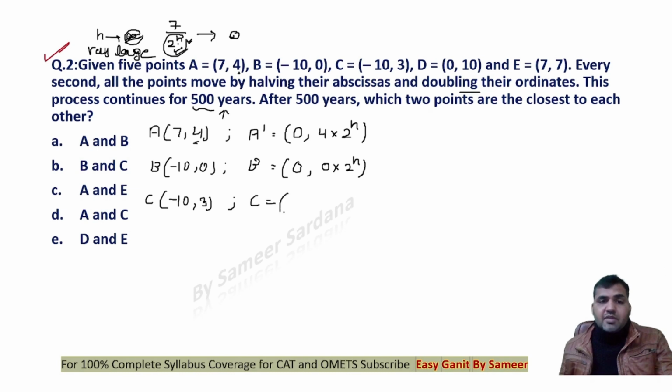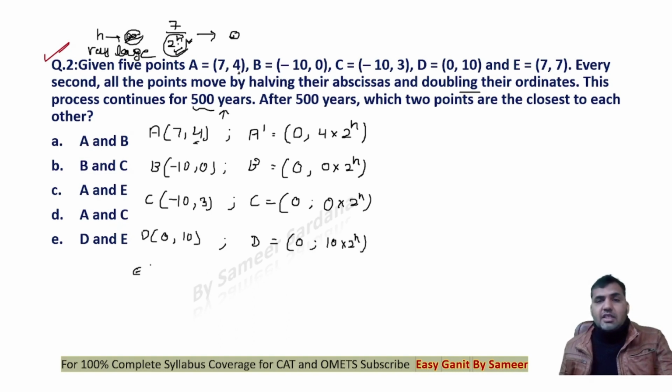Again, if it becomes half, again it will tend to 0, and this will be 2 power n. D here again is 0, 10, right? The abscissa of D will become 0 and the ordinate is 10 multiplied by 2 raised to power n.